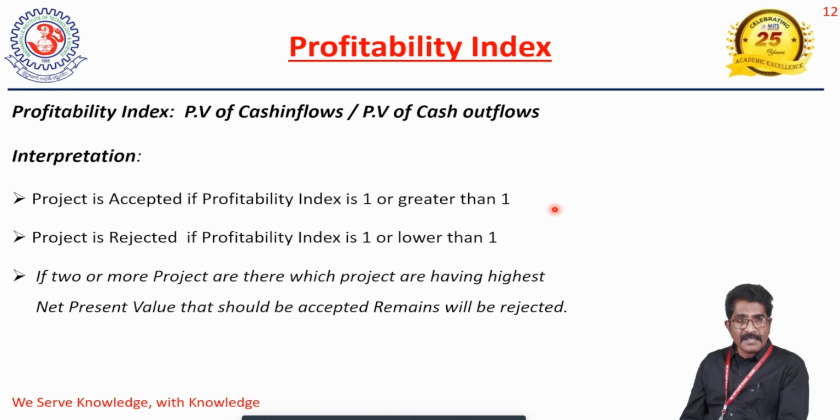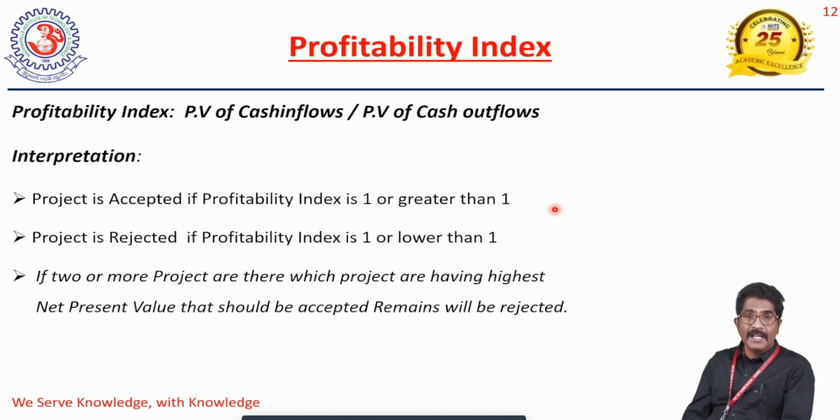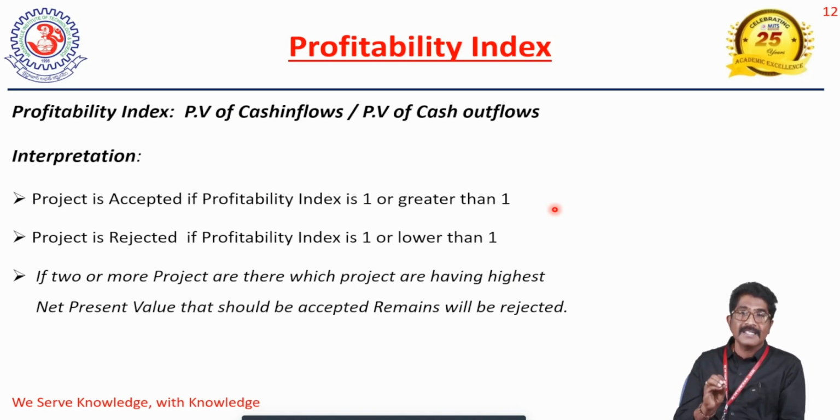The project is accepted if the profitability index is 1 or greater than 1. The project is rejected if the profitability index is lower than 1. If two or more projects compete with each other, the project with the highest profitability index will be accepted, and the remaining will be rejected. So that is the profitability index.